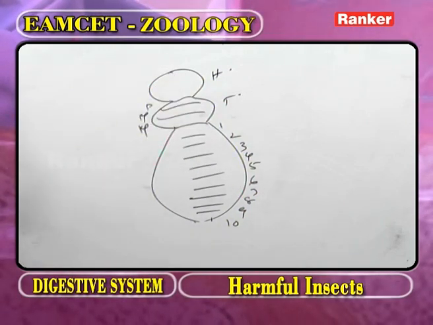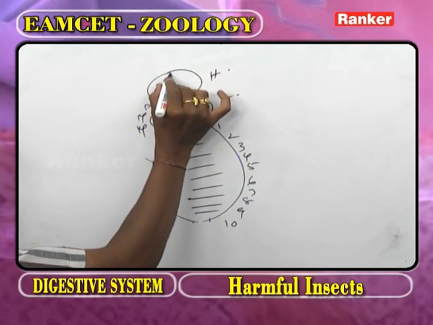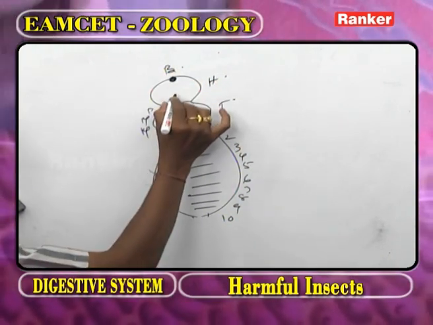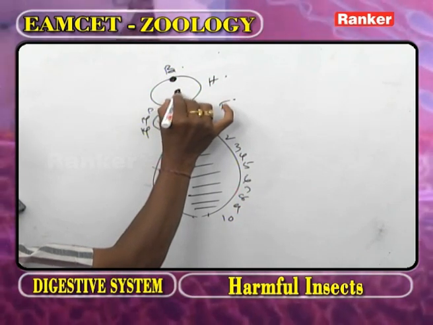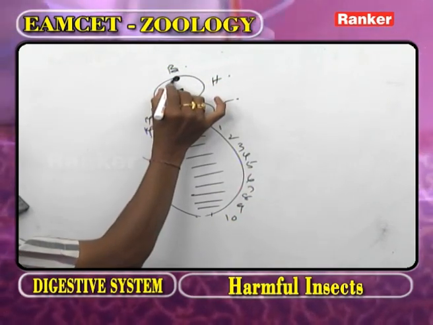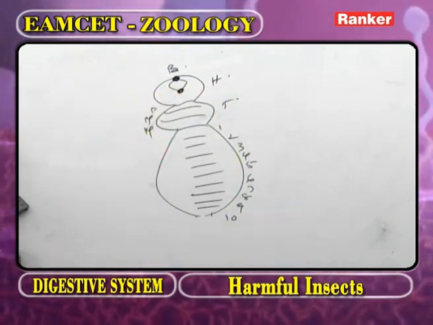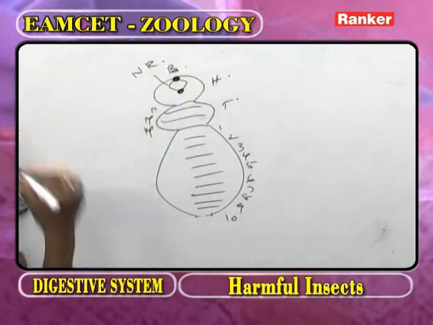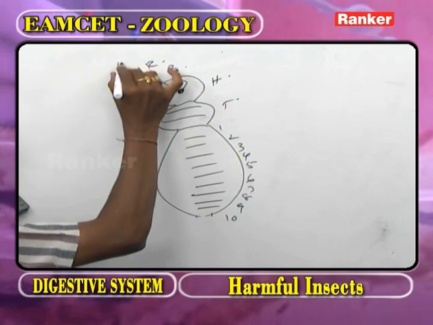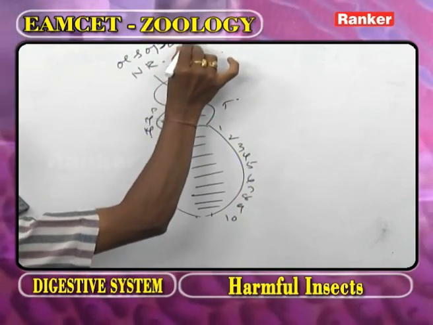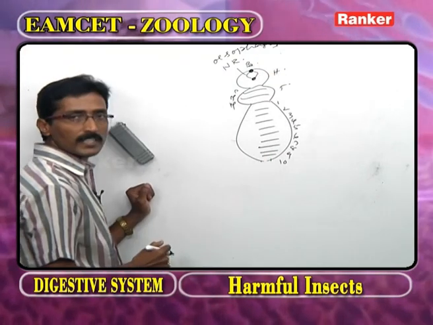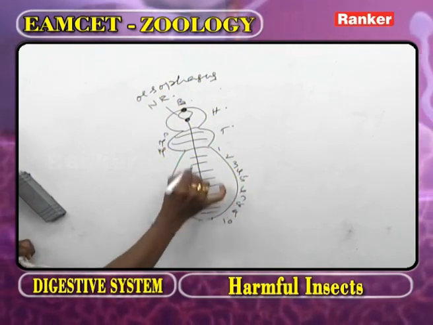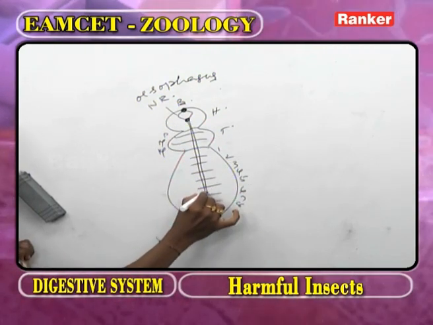Now as we observe the head region, in the head region what is present? A trilobed brain. Now in the head region, subesophageal ganglion. The brain and subesophageal ganglion are connected by circumesophageal connectives. This is the nerve ring, NR, nerve ring. Now in the insect's body, the nerve ring is present around esophagus and in the head region. Now from the subesophageal ganglion, what will arise? The double ventral solid nerve cord arises.